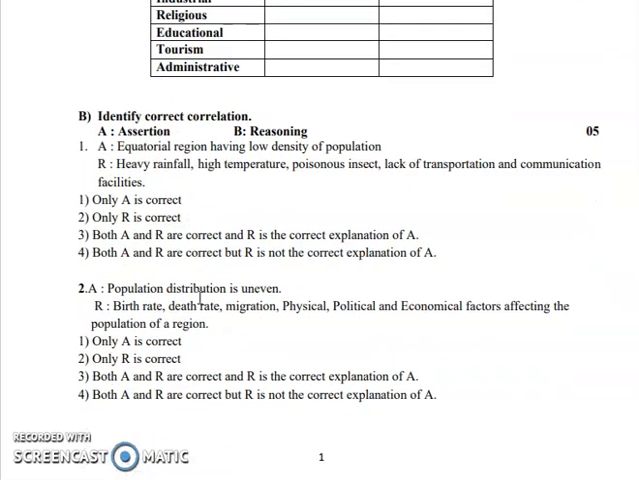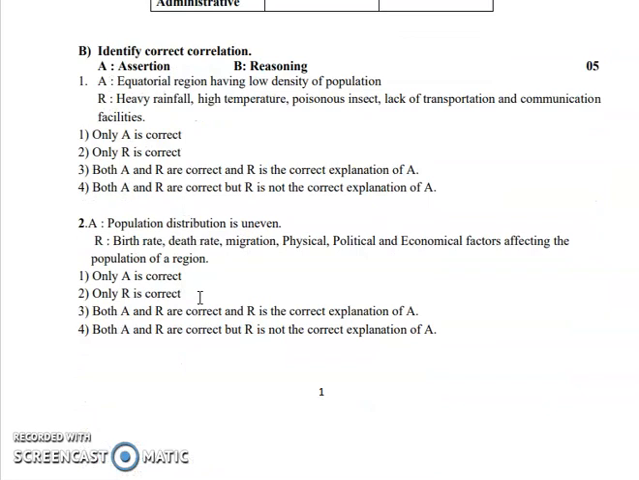identify the correct correlation. So here you have two statements, one is assertion and second is reasoning. So you have to check whether both the statements are correct or wrong, and accordingly you have to give the right answer. Okay, so here assertion is equatorial region have low density of population, and reasoning is heavy rainfall, high temperature, poisonous insects, lack of transportation and communication facilities. So here you have to check and you have to write the correct answer.